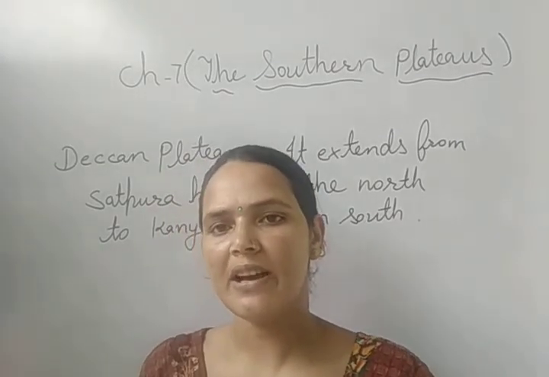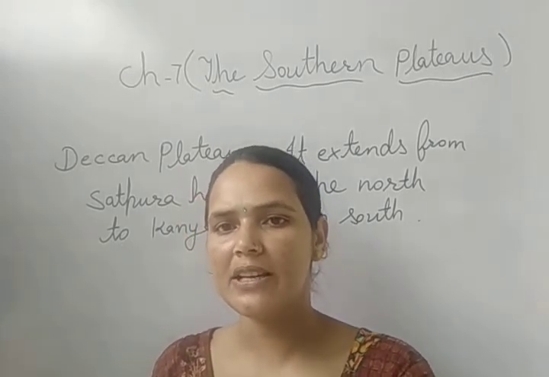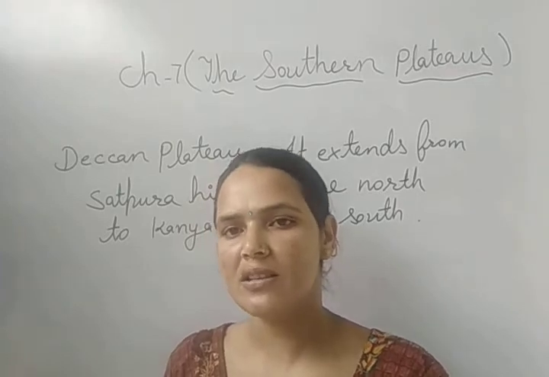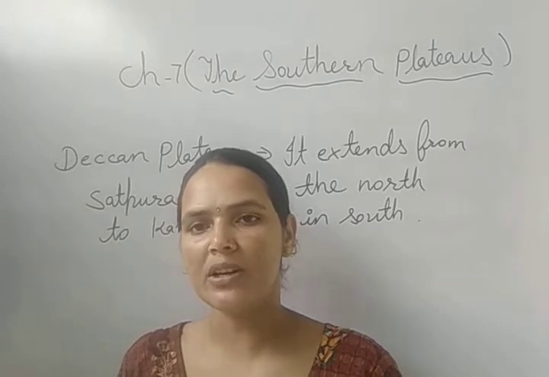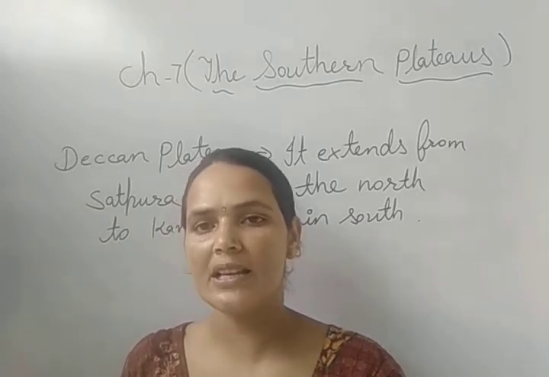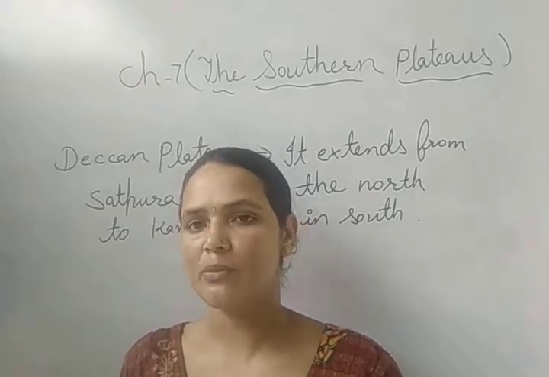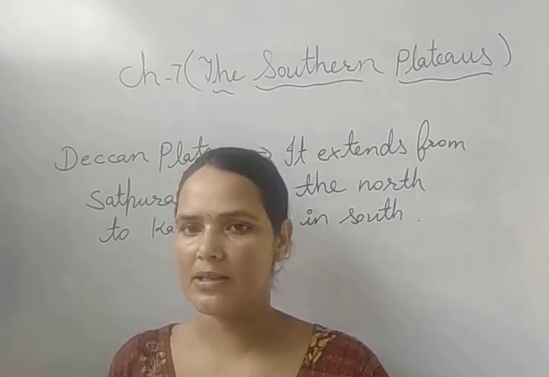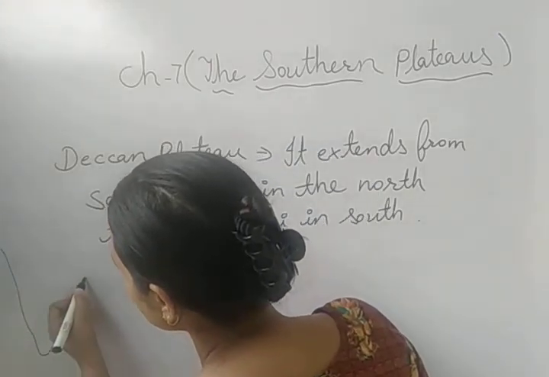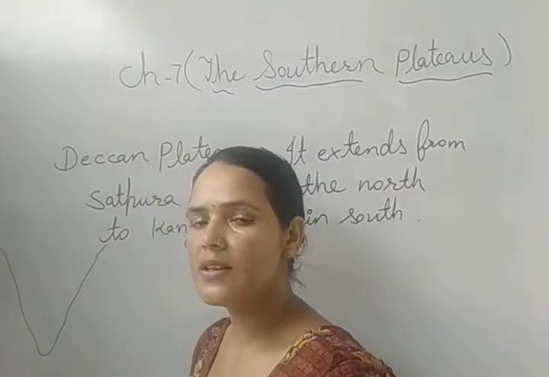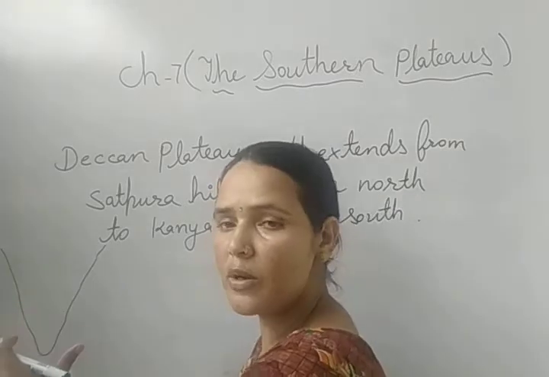The eastern and western sides of the Deccan Plateau are surrounded by the Eastern Ghats and Western Ghats. Now what are the Eastern Ghats and Western Ghats? They are mountain ranges which are not as high as the Himalayan mountain ranges. This is the south region of our country, or we can say the peninsular part of our country.